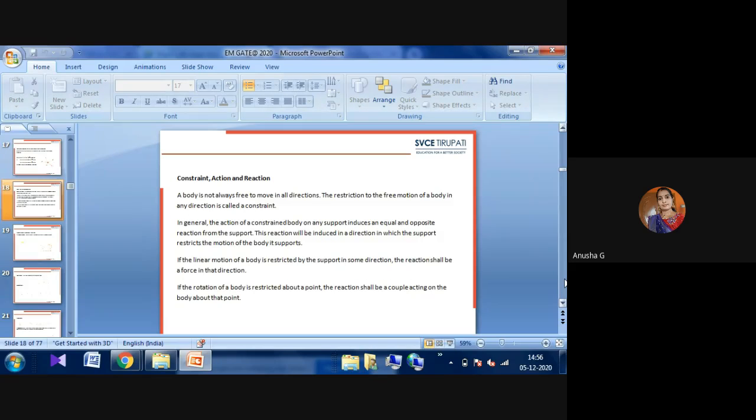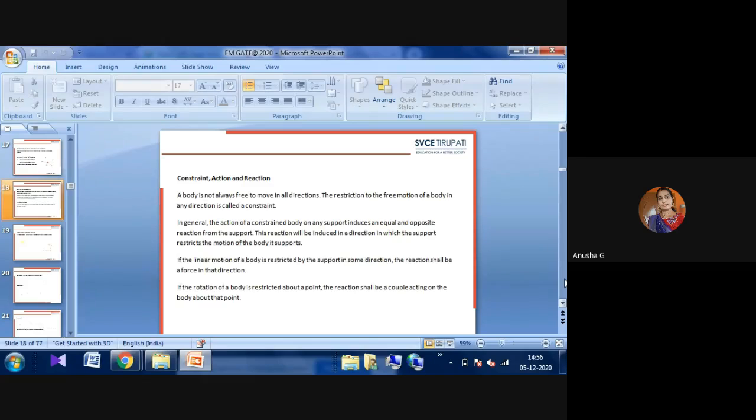And then here we can see what is constraint, and the action and reaction of bodies. Here we can observe that a body is not always free to move in all directions. The restriction of the free motion of the body in any direction is called the constraint. In general, the action of a constrained body on any support induces an equal and opposite reaction from the support. In such supports there will be some restrictions to the motion of the body due to the supports and the different conditions.